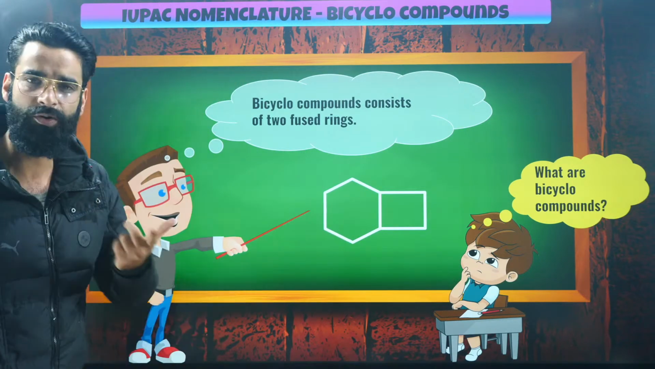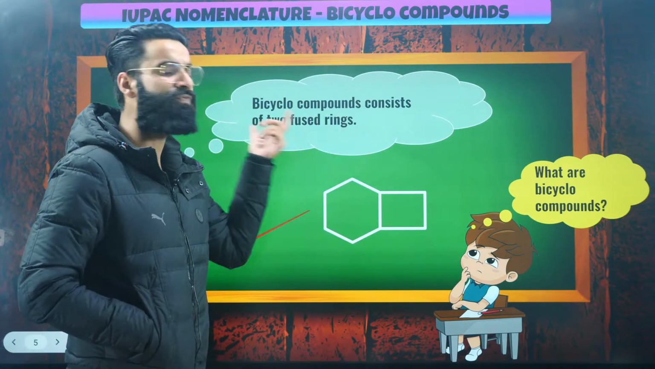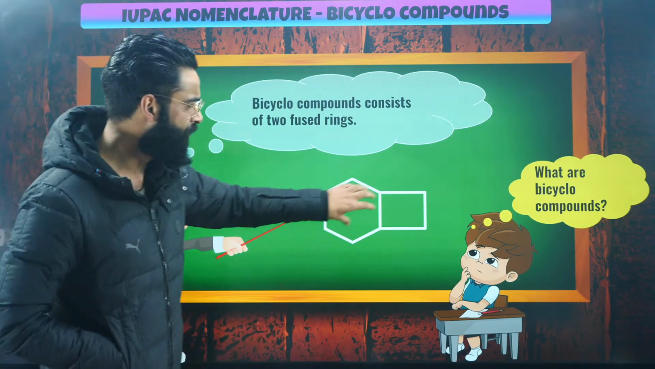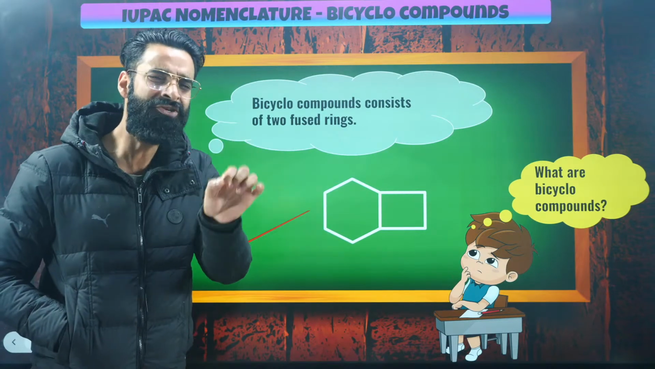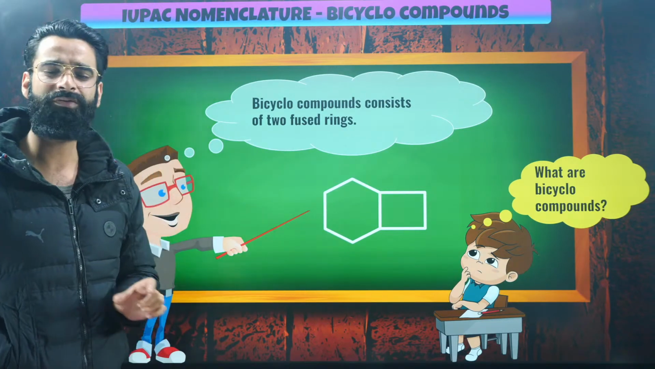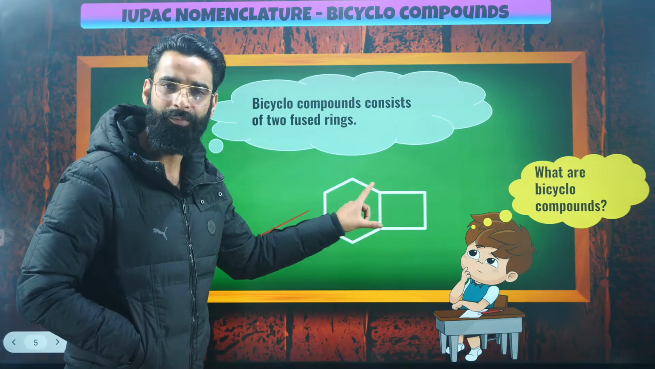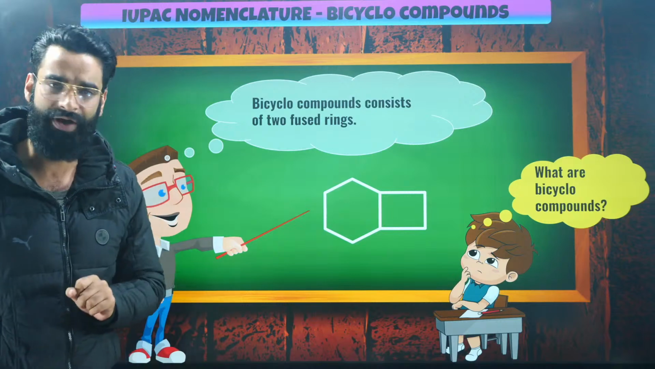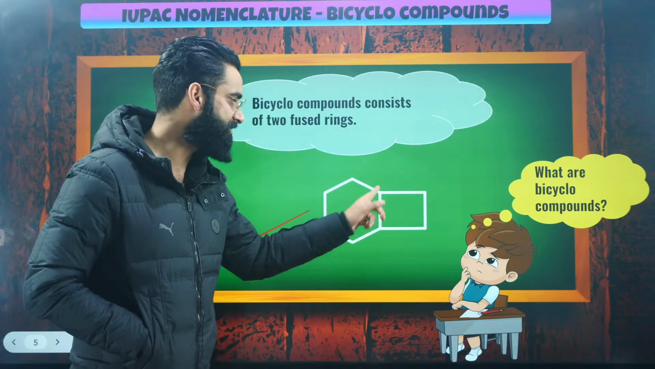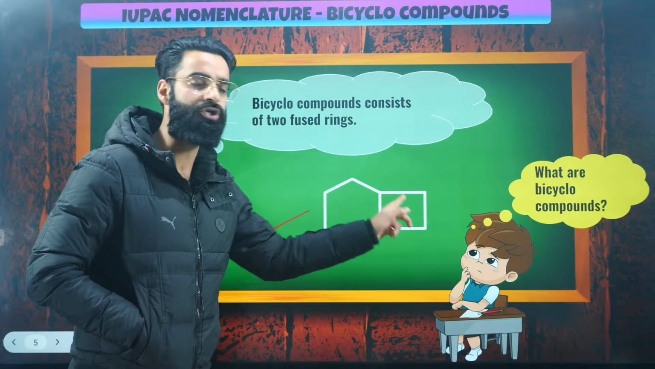What are bicyclo compounds basically? Bicyclo compounds consist of two fused rings. These are two rings which are fused, right? Or in short, bicyclo compounds have two carbon atoms in common. Your spiro compounds had one carbon atom in common, and in bicyclo compounds, there will be two carbon atoms in common between two rings, right?